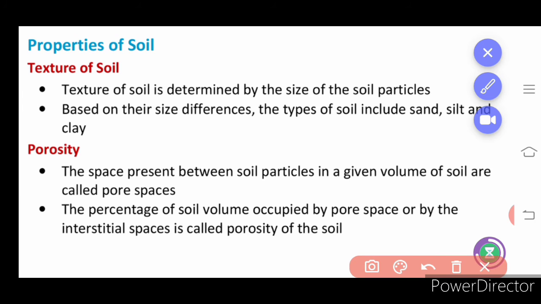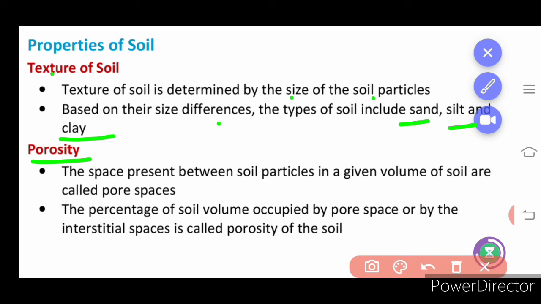First comes texture. What is the nature? When you touch and feel how it is. It is determined by the size of the soil particle, and that is the soil type. The differences can be seen in the form of silt, or it can be sand, or it can be clay, based on the size and the texture.